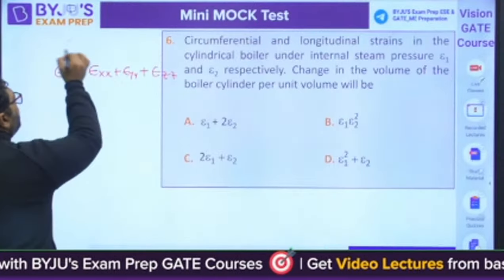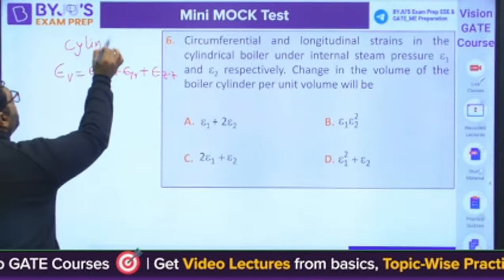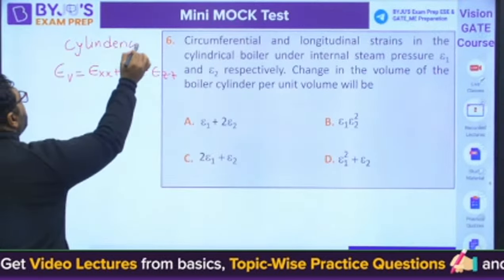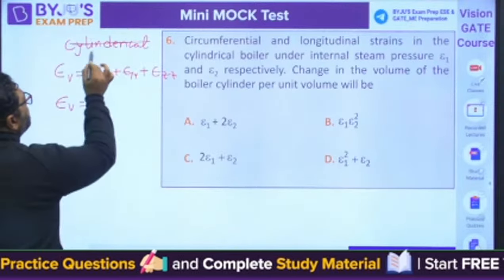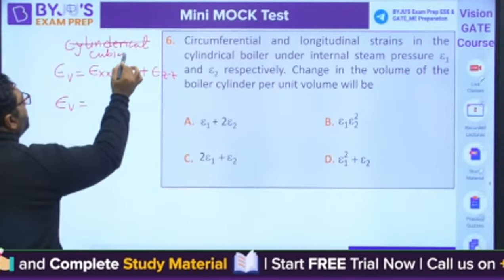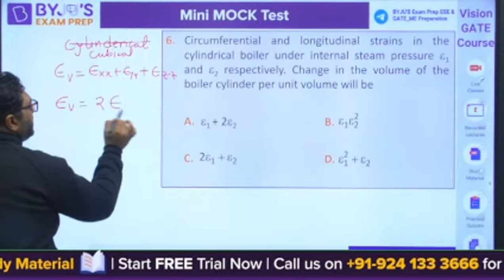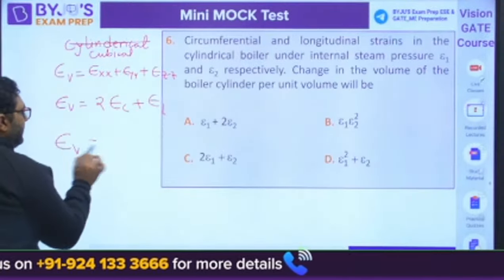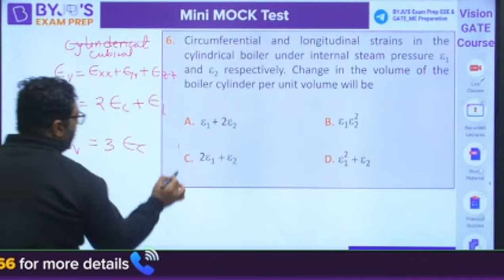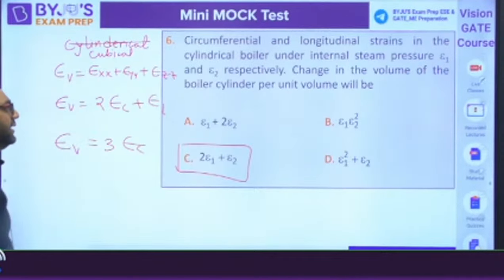Sorry, this is for cubical body. For cylindrical body, it is 2 times circumferential plus longitudinal. And for spherical, it is 3 times circumferential. Answer will be C for this. C is the right answer.